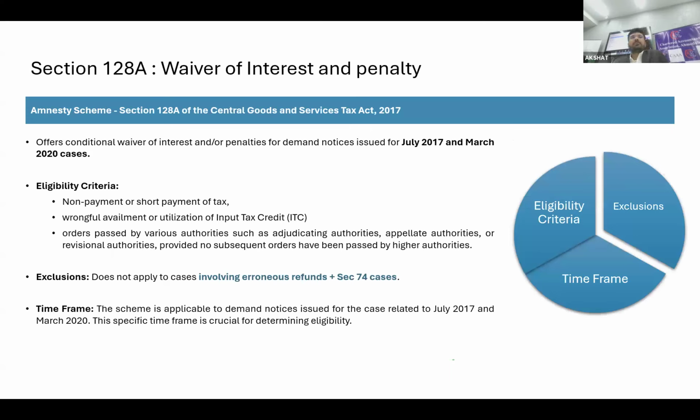128A, we all know this, but quickly I will summarize what the scheme is, because now the filing has started, so people must have opted for the same also. Though I have not practically encountered it, I have not filed any SPL 01 or anything, this is what I believe.